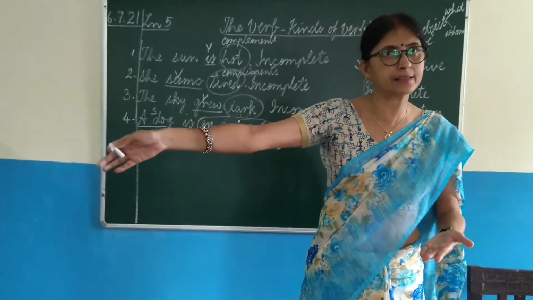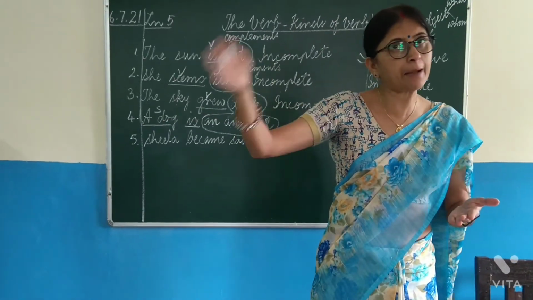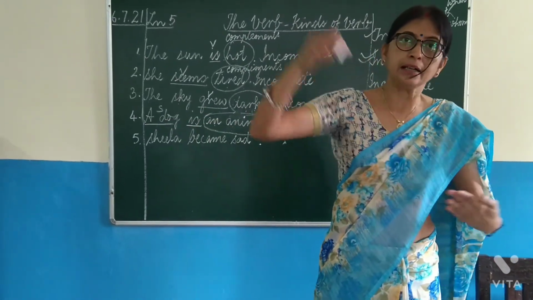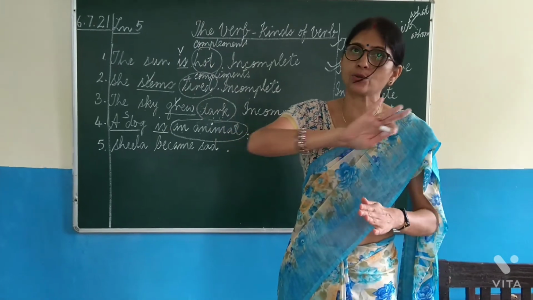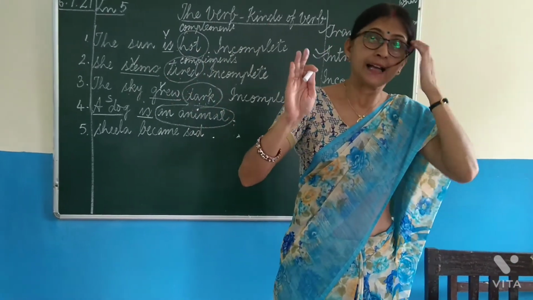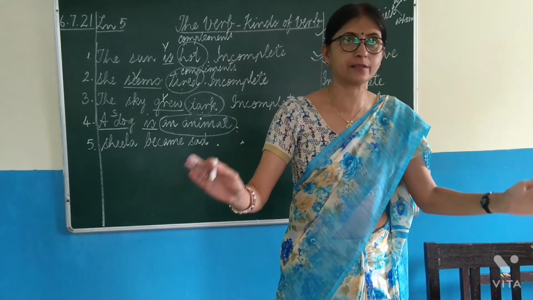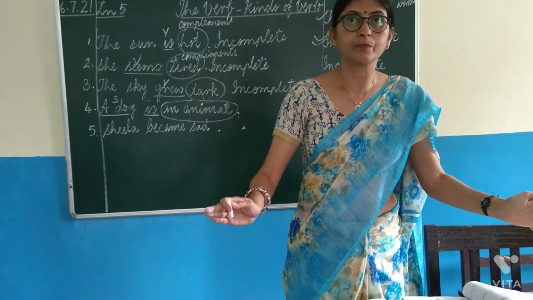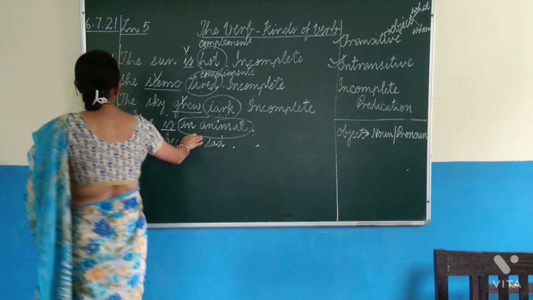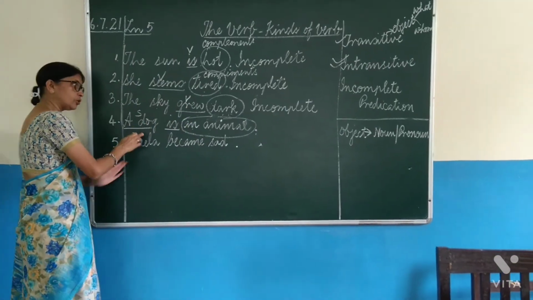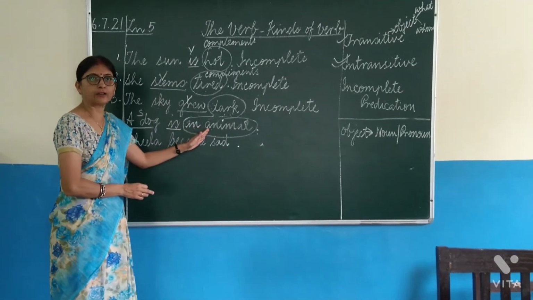Letter is something else. The servant cut the apple. Servant is a person. Cut what? An apple. An apple is totally a different thing. So, a subject and object should always be two different things or two different persons. Here, animal is talking about dog only. So, this cannot be considered as an object.